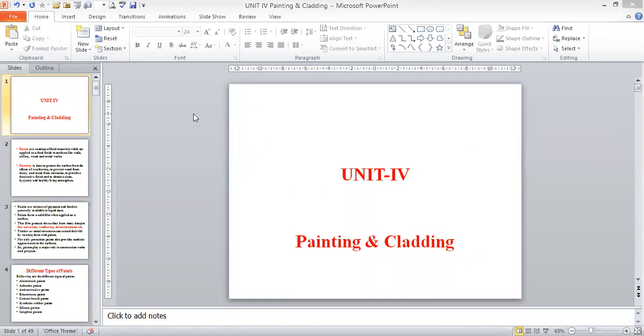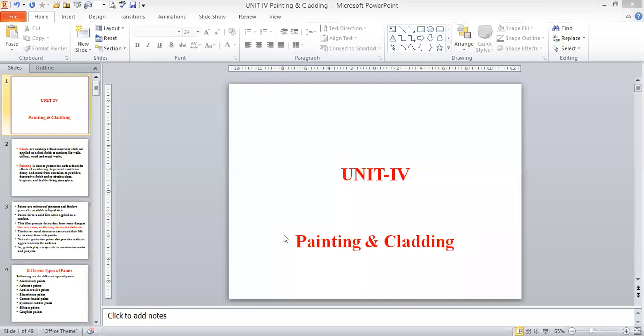Good afternoon. Today's class, we are going to be starting with unit 4. The topic is painting and cladding. There are two components in painting and cladding. We already discussed plastering and pointing in the previous classes. Now, in continuation with that, painting and cladding, and also in our syllabus we have ACP, that is known as aluminum composite panels.